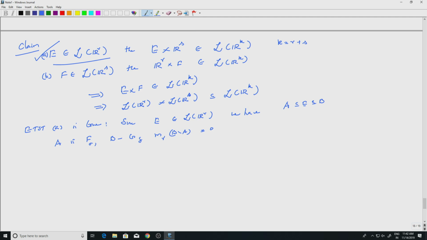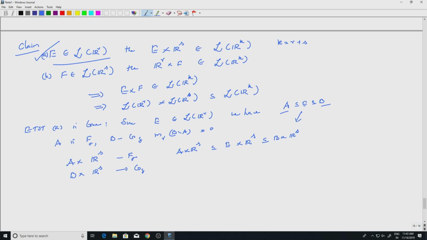But I am trying to look at E cross R^s. So obvious candidates are A cross R^s and B cross R^s. So look at A cross R^s. This is of course F sigma because R^s is closed. Similarly, B cross R^s is G delta, okay, and A cross R^s of course is contained in E cross R^s, is contained in B cross R^s, right, because of this.